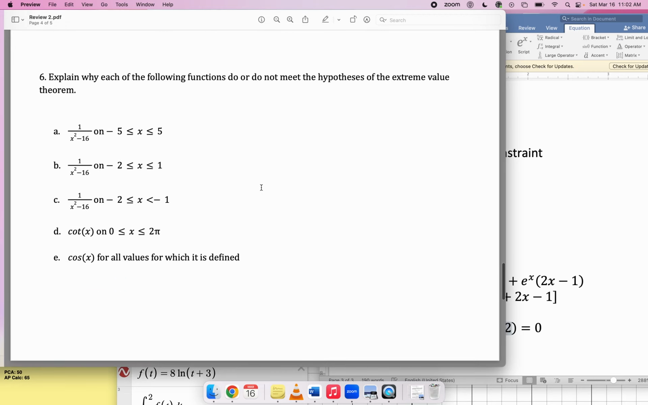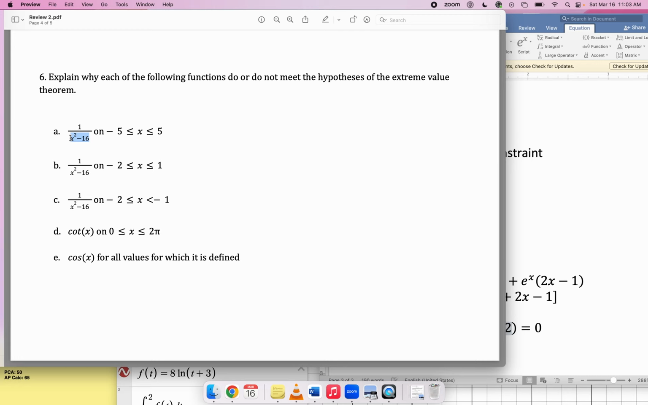Number 6, explain why each of the following functions do or do not meet the hypotheses of the extreme value theorem. So you're just asking, number 1, is it restricted to a closed interval, like an interval including the boundary points? Number 2, is it continuous on that interval? So this guy is restricted to a closed interval. That's good. Is it continuous on that interval?